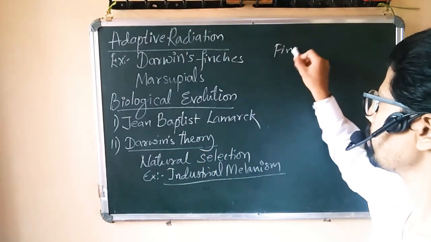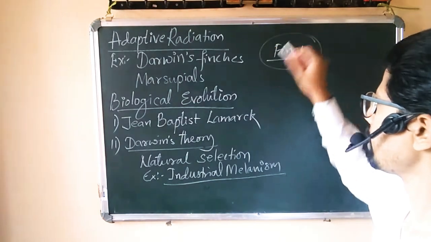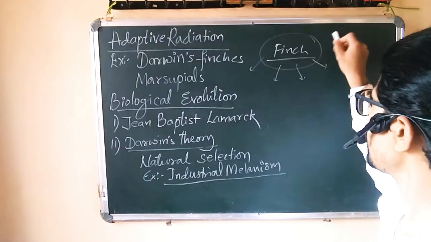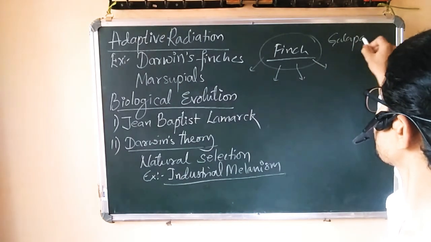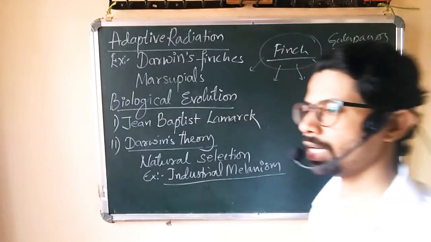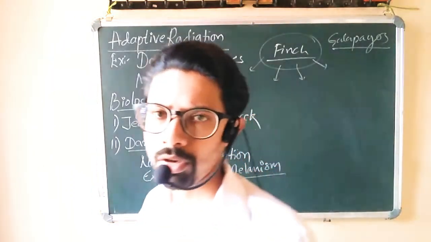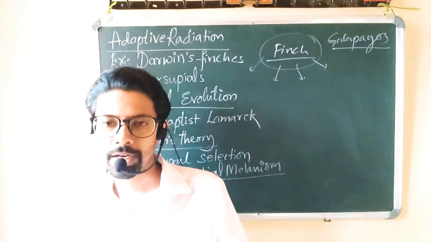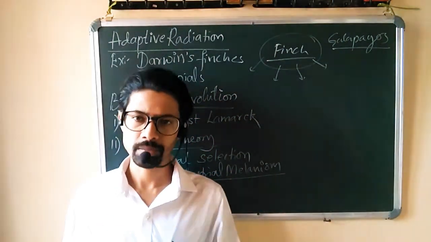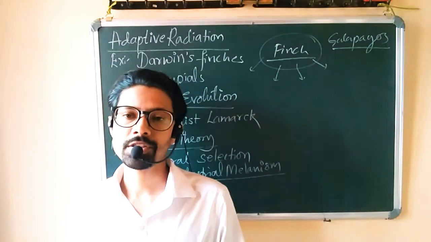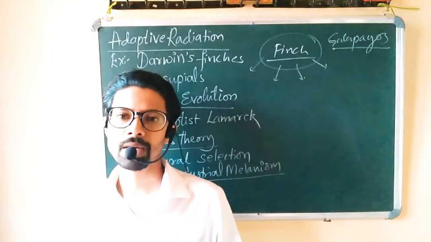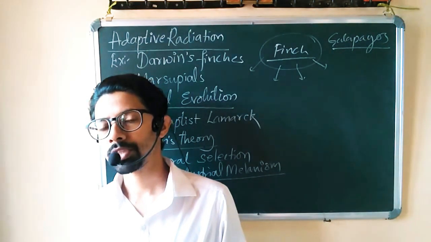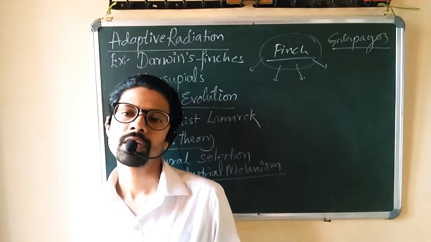Finch is a small bird similar to the sparrow family, a passerine bird, found on an island called Galapagos. So on Galapagos Island there was a single ancestor of finch. Now when they entered into this new habitat, they had different things to feed upon, and there was a competition for feeding. Single feeding habit was not sufficient for all of them. So slowly many of them started adapting to eat different things.